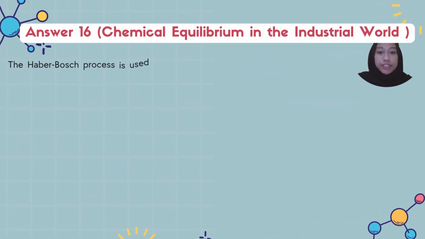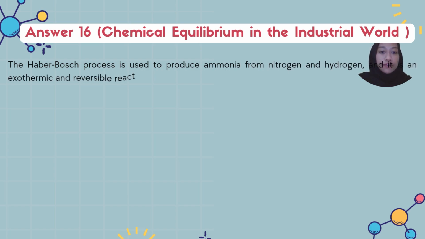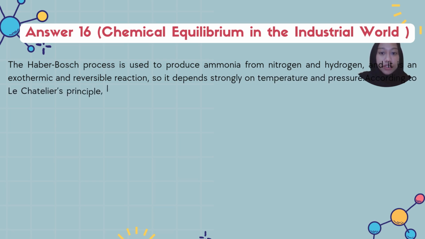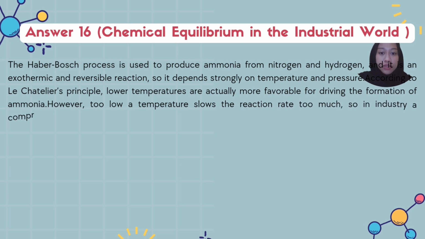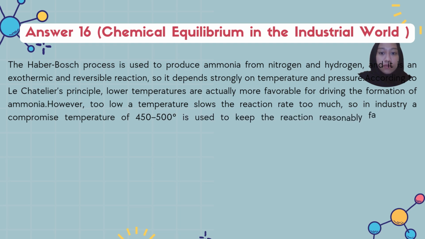Answer to question number 16. The Haber-Bosch process is used to produce ammonia from nitrogen and hydrogen, and it is an exothermic and reversible reaction, so it depends strongly on temperature and pressure. According to Le Chatelier's principle, lower temperatures are actually more favorable for driving the formation of ammonia.